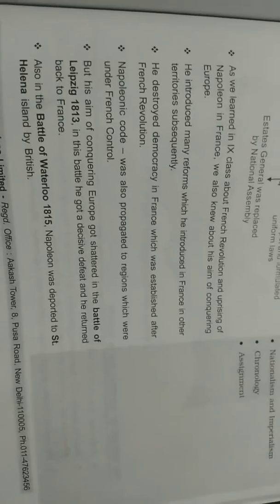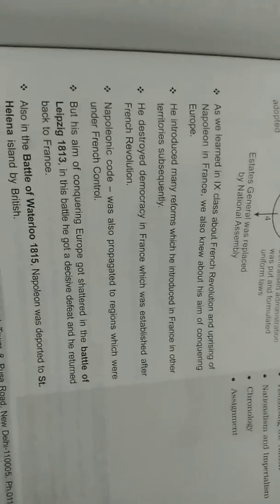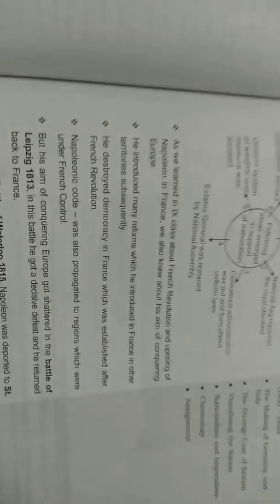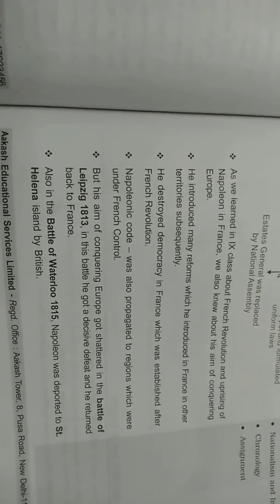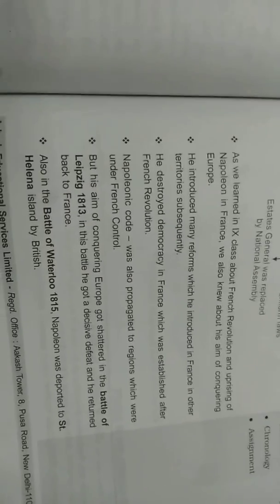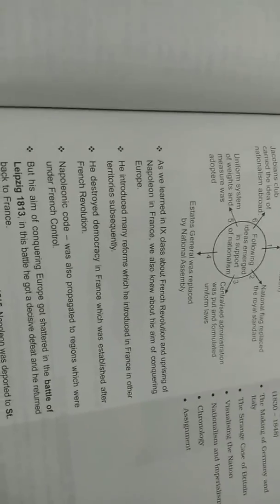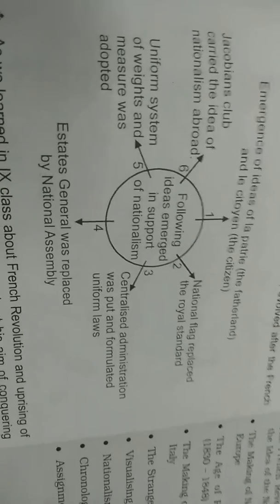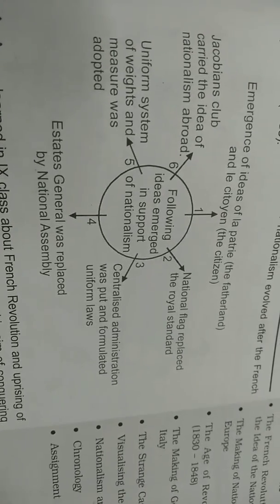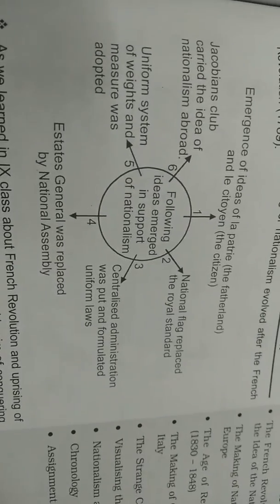Today we are going to discuss what happened after the French Revolution. What was the achievement in France? Yes, in 1791, France created its own constitution and became a republic. From 1791 to 1804, France was ruled by the National Assembly, consisting of two parties, after the Estates General was abolished.